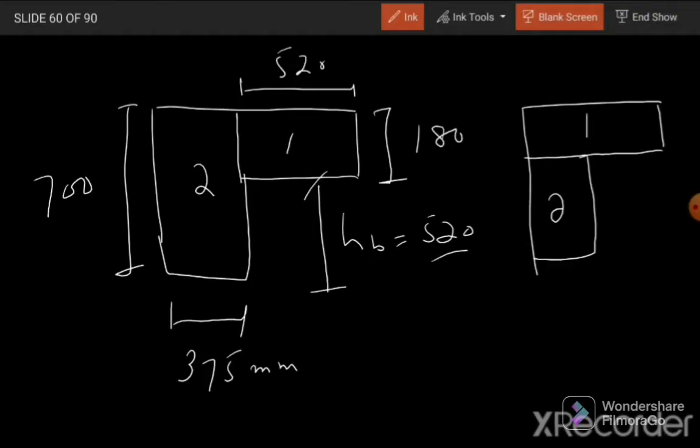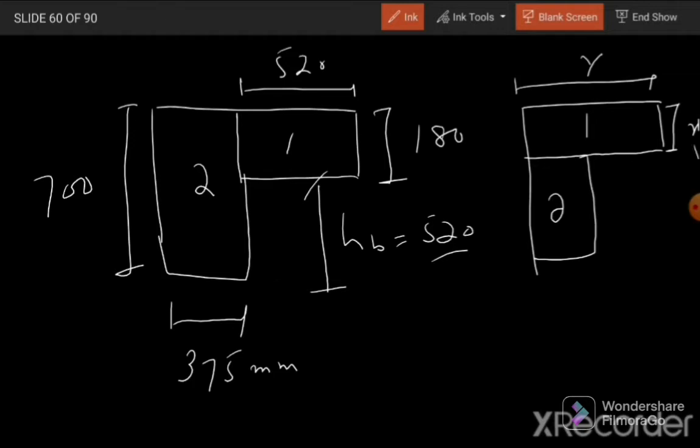So for these two cases, we need to calculate the C value, and then we will consider the larger value as the torsional constant. So here, when we divide these figures into 1 and 2, the shorter dimension will be termed as x and the longer dimension will be termed as y.